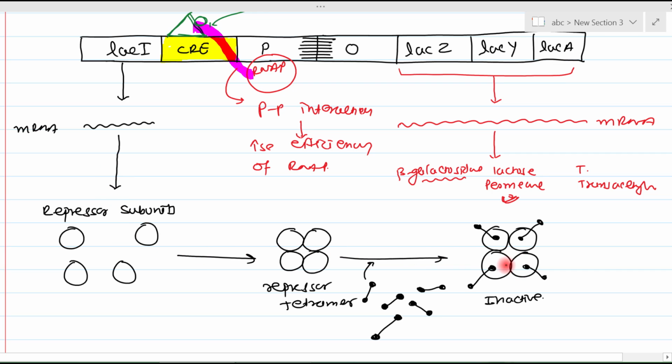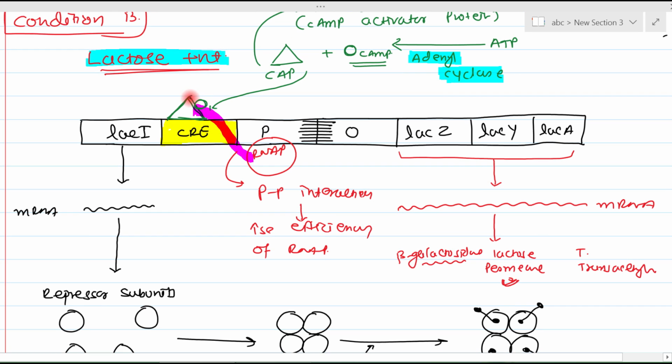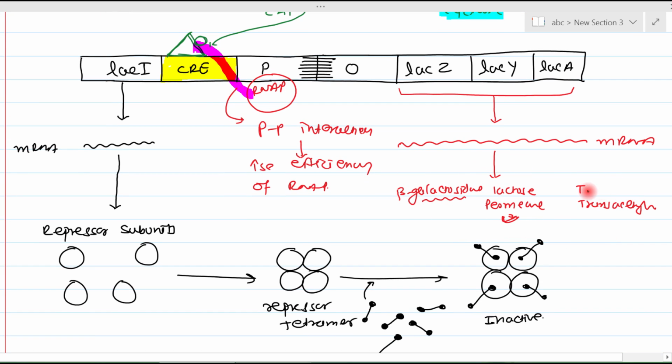So this repressor will be inhibited. RNA polymerase will be able to bind with the promoter. The second condition will also be fulfilled. Why? Because glucose is not present. So adenyl cyclase is functioning at its full capacity. So this CAP-cyclic AMP complex can bind with this CRE. So this RNA polymerase will be able to transcribe and translate. So all these enzymes will get synthesized, but their substrate will be absent. Why? Because instead of lactose, we had utilized the structural analog of lactose. So these enzymes cannot act on the lactose analog.